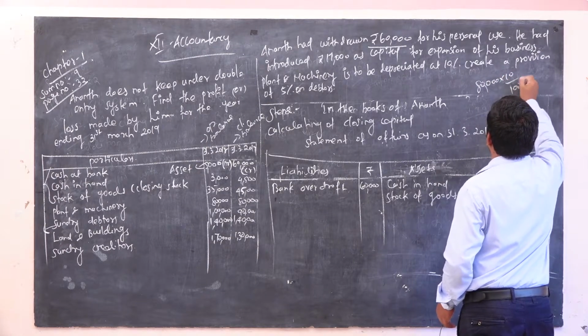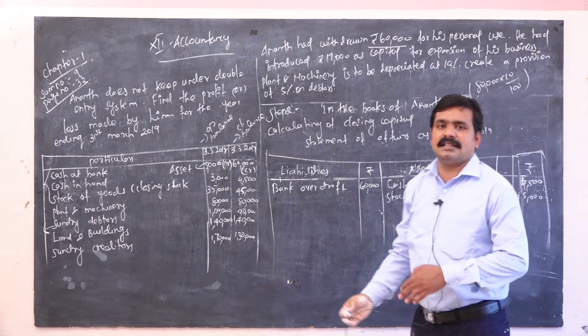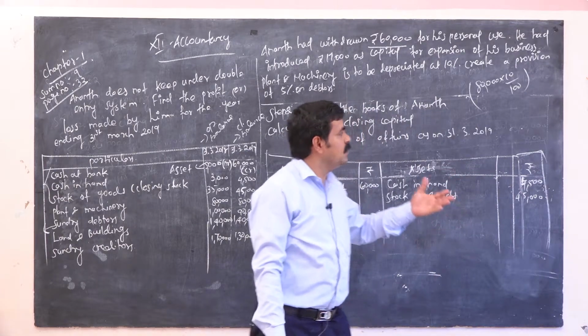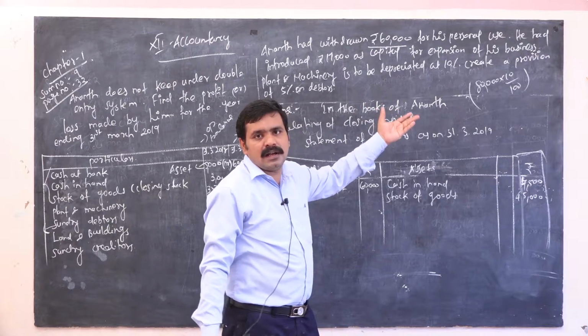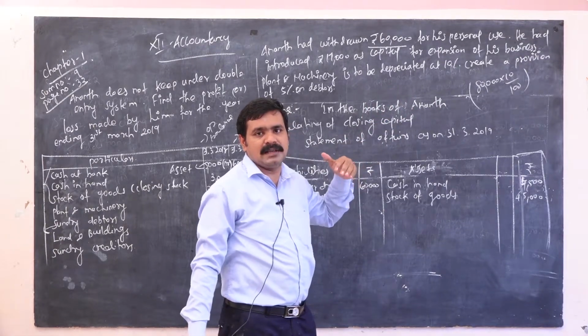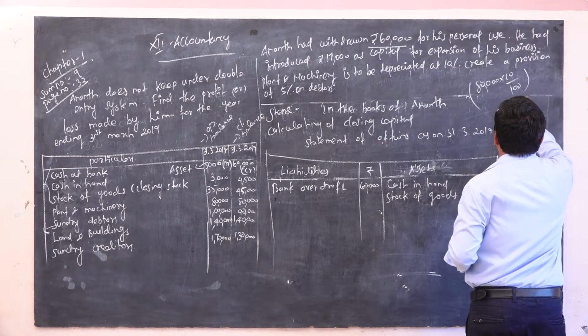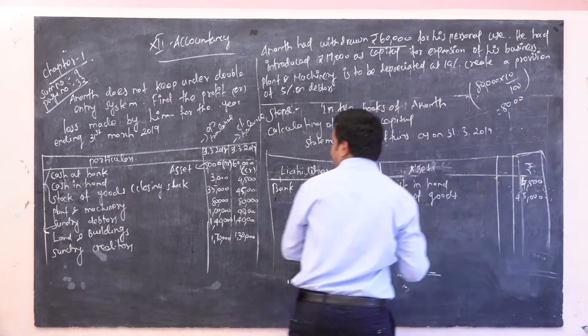80,000, as in your last 11th standard chapter number 13, already you studied about this concept, plant and depreciation concept. 80,000 into 10 by 100, so 8,000. So you have to subtract.